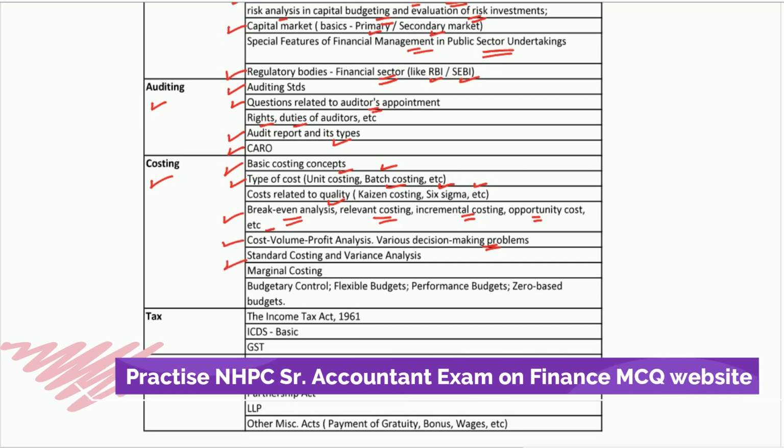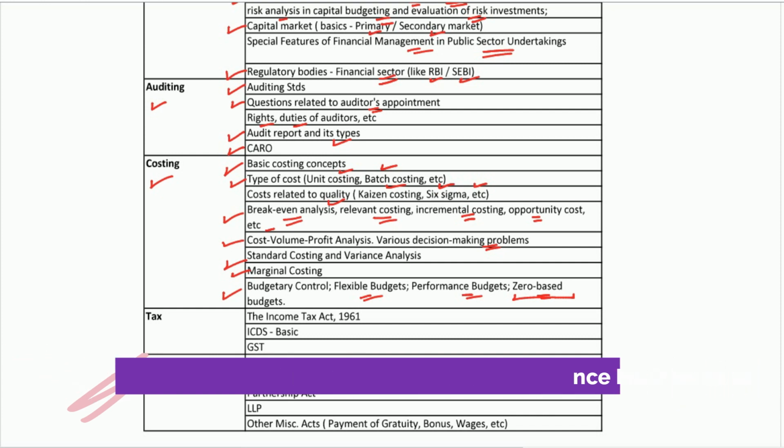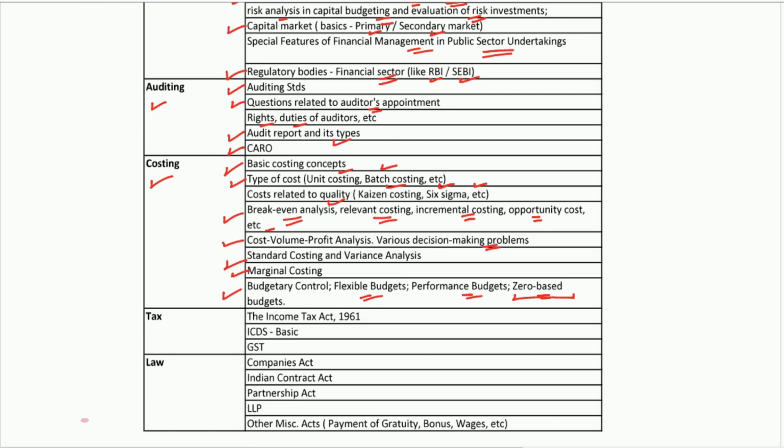Then standard costing and variance analysis, marginal costing, budgetary controls, here the flexible budget, performance budget, zero based budget. Zero based budget is an important one. So all these things are a part of your costing that one should have knowledge of. You don't need to have in-depth knowledge, but at least you should have the basic knowledge of all these topics, and the questions can be framed from these topics.